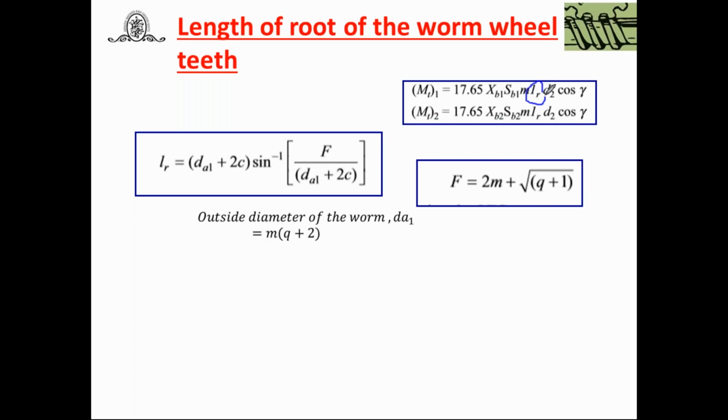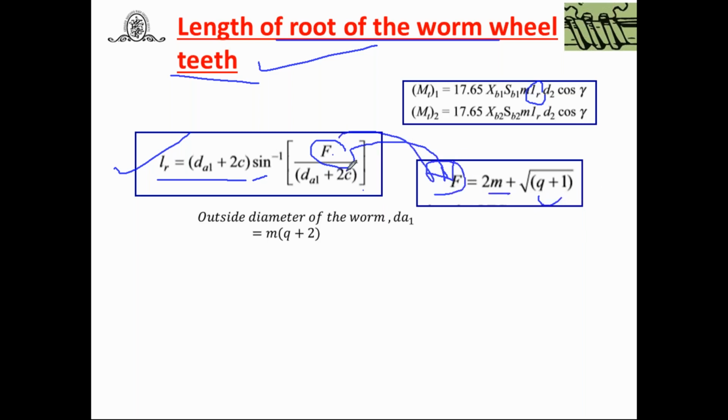Then only LR is remaining, that is the length of the root of the worm. Yesterday we derived this. I am going to once again write LR is equal to dA1 plus 2C times sine inverse of F upon dA1 plus 2C. What is F? F is the face width. Yesterday again we derived this: 2m plus under root q plus 1. Q is the diameter quotient, M is the module. You will get F. You can substitute. C is the clearance. Then dA1 is the outside diameter of the worm. Yesterday you have written M is equal to Q plus 2. So you can substitute, you will get LR.